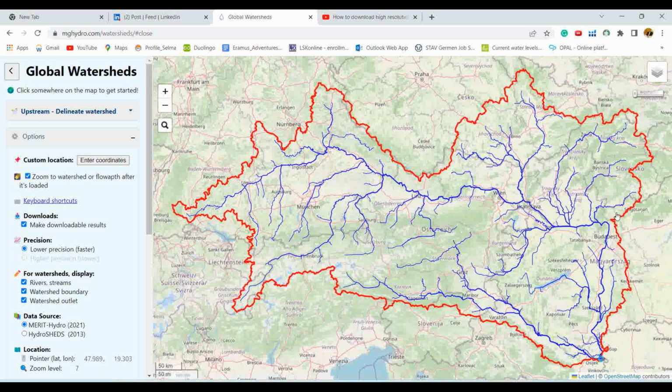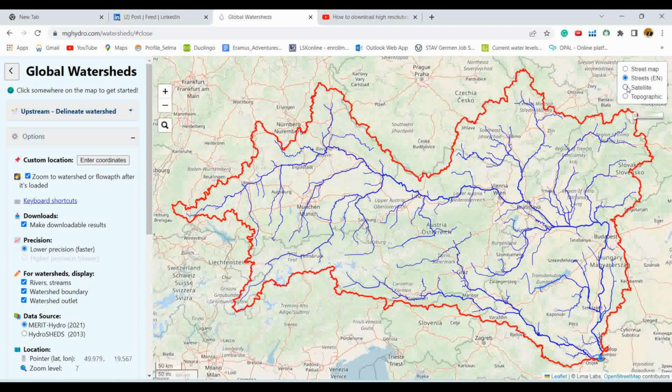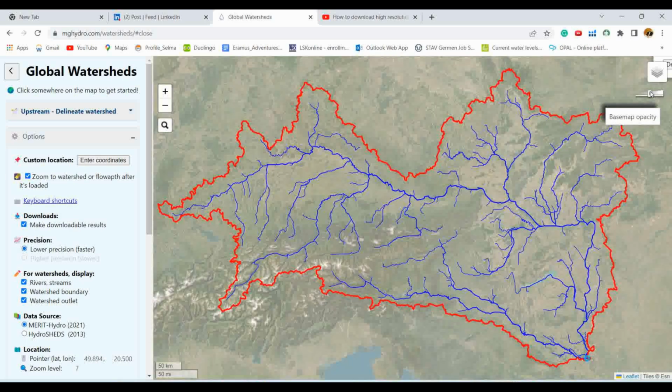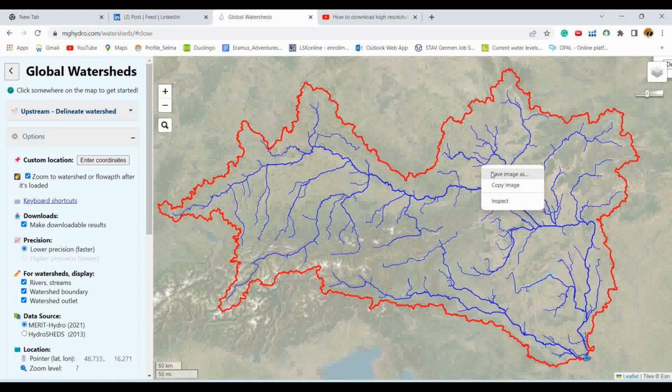For the base map, it also gives you different options. You can try them. For better visualization, you can play with the opacity level. And to download, you just need to click on it and save the images.